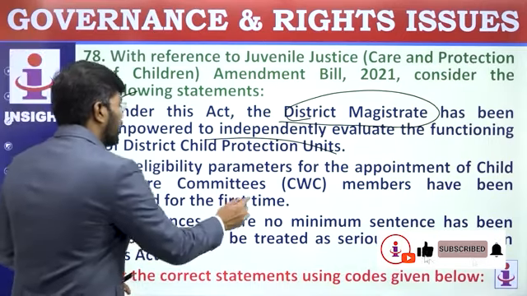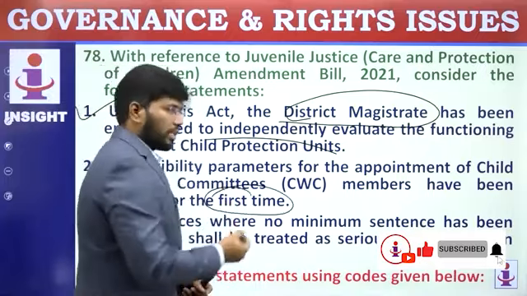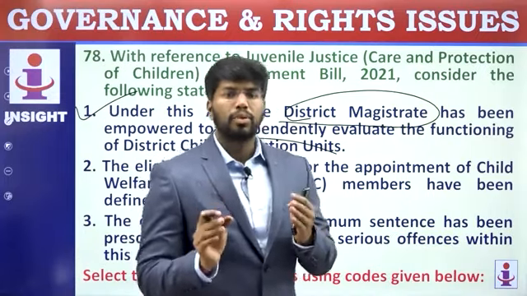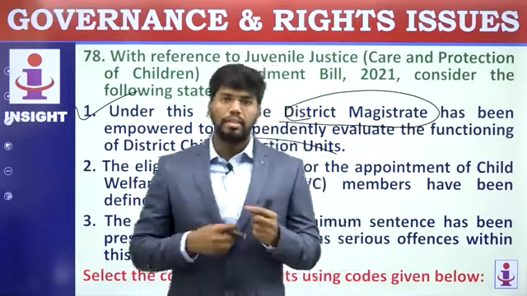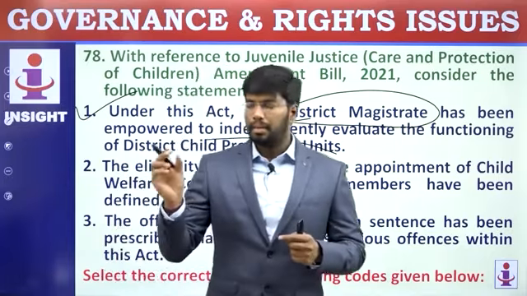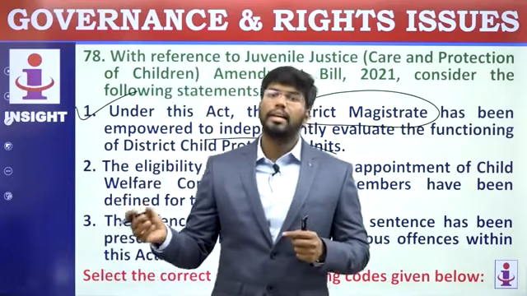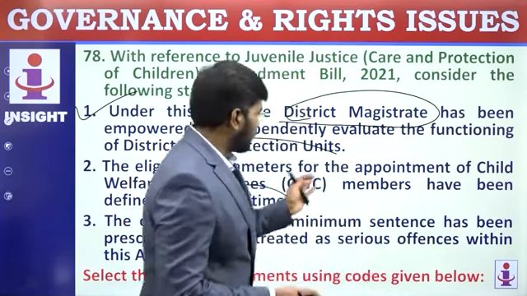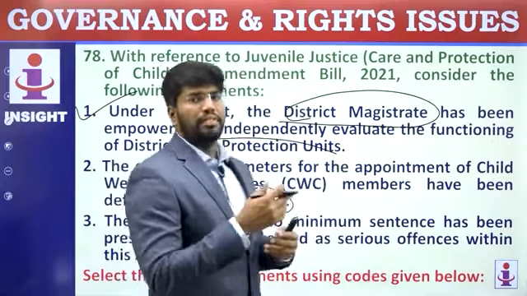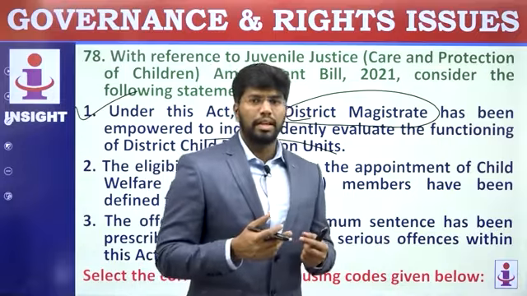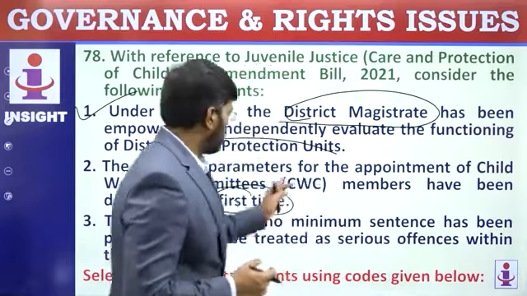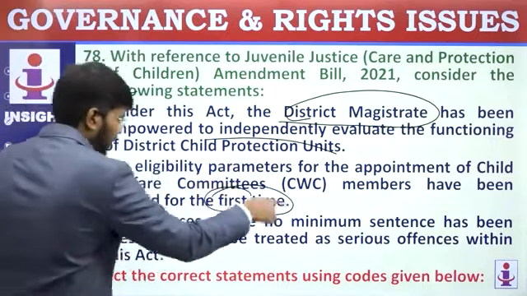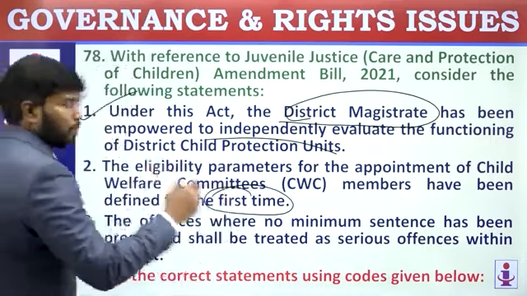The eligibility parameters for the appointment of child welfare committee members have been defined for the first time. It is not for the first time, already it was there, but they have redefined it to make some sort of responsibility. The persons who are in child welfare committees have to have some experience related to child health or their education or in juvenile aspects. So, those members don't favor whomever supports a particular party or something. So, they have redefined their criteria, not for the first time. Already it was there, now they are redefining it to make it more responsible.